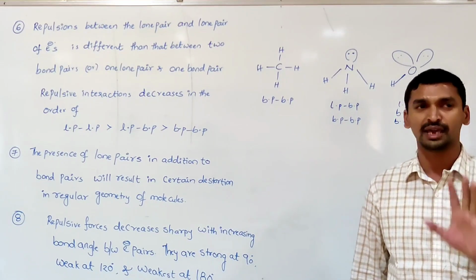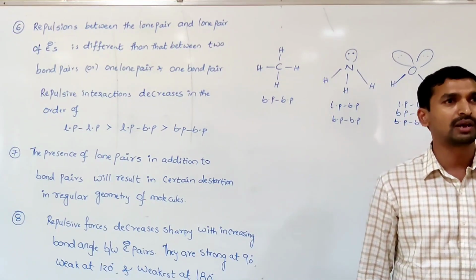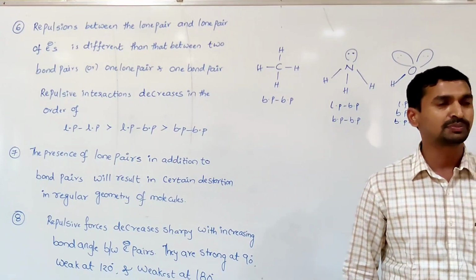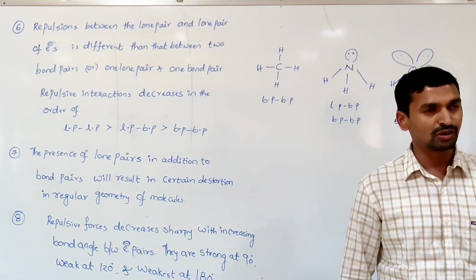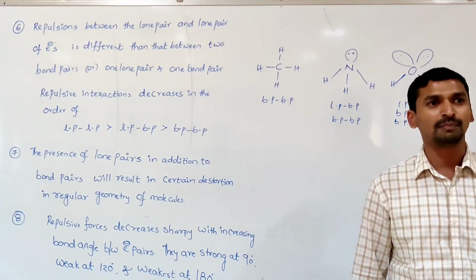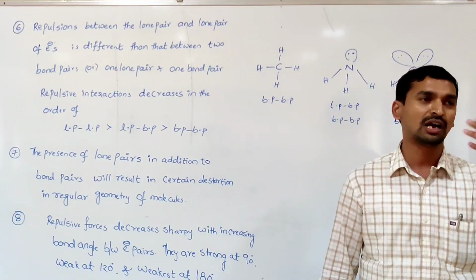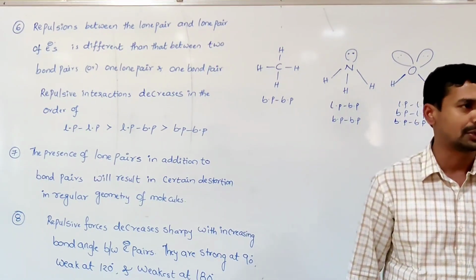This theory mainly says that in a given molecule, once we know the number of electron pairs around the central atom, it is possible to say what the regular geometry is. And also, if we know how many of those electron pairs are bond pairs and how many are lone pairs, it also helps us to say what the actual shape of a molecule is.